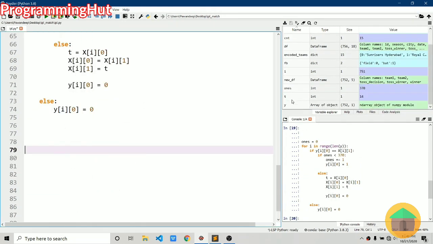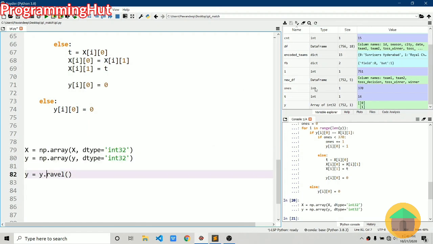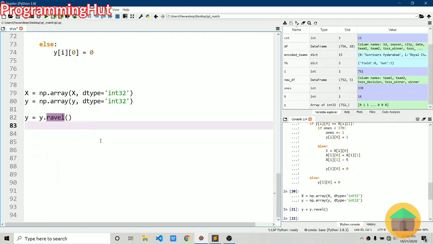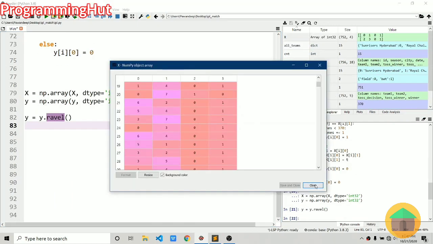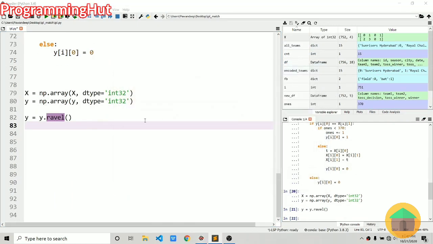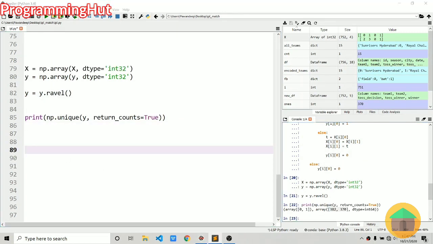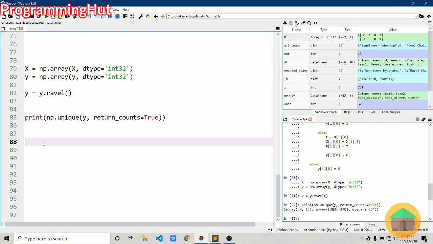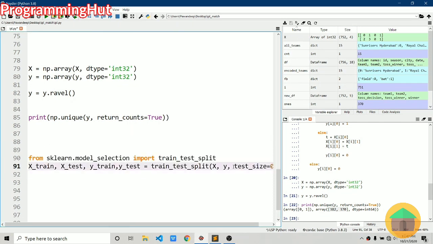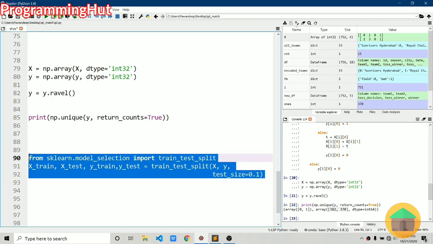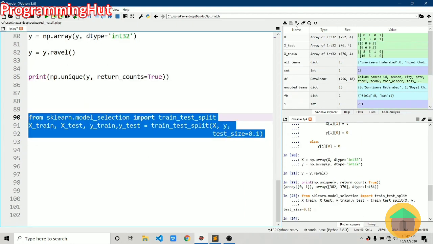Okay, so now we have y also converted. Now it's only time to fit our model. But before that, let's convert x and y to integer numpy arrays, because it is an array of objects. We'll convert it to an array of integers, and let's convert y to a vector instead of a matrix. And now we have our final data, and let's print the unique values in y also. So it is 382 and 370, kind of balanced data. And now let's convert to test and training data by using train test split with a test size of 0.1. So we have our x test and x train, y test and y train.